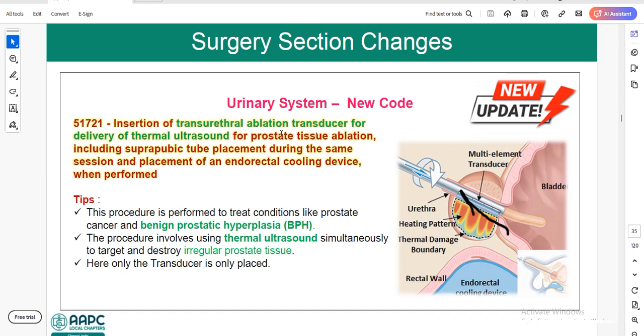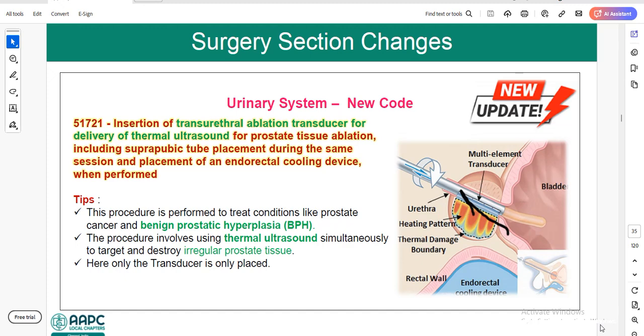The physician will insert the transducer, which will be used for ablation of prostate tissue. These codes also include suprapubic tube placement as well as the endorectal cooling device placement if performed by the physician during the same session.